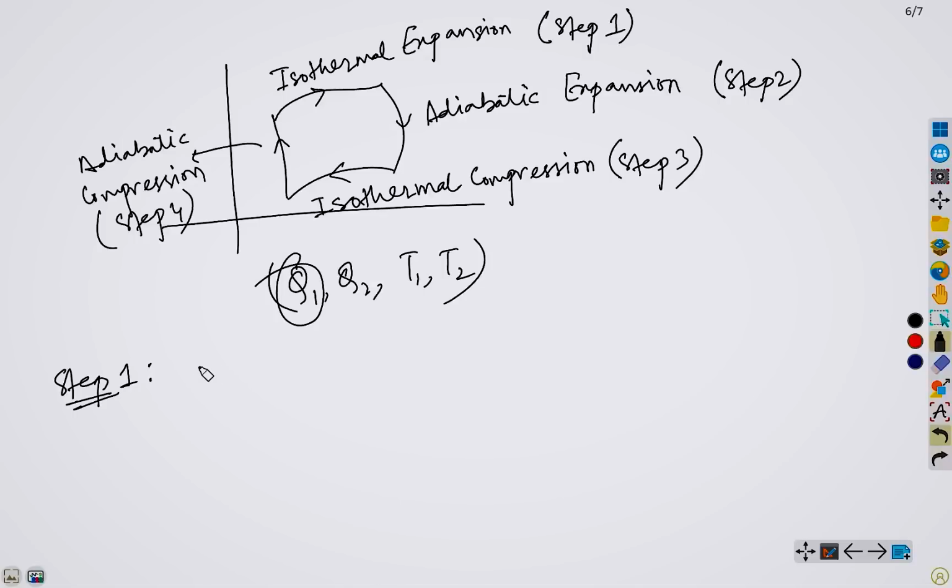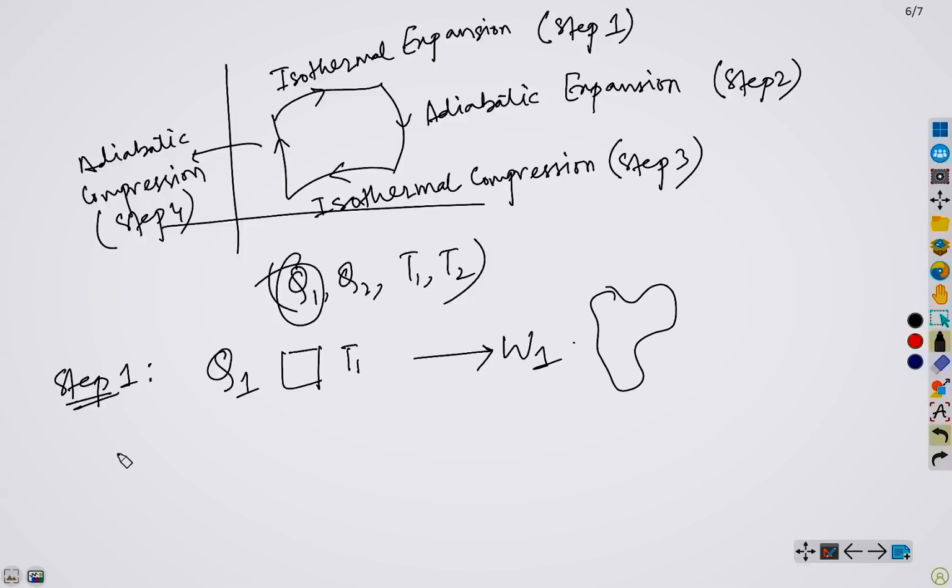Since it is an isothermal expansion, the working substance or fluid or gas absorbs heat Q1 from a high temperature reservoir at temperature T1, which is used to do work W1 on the surroundings.